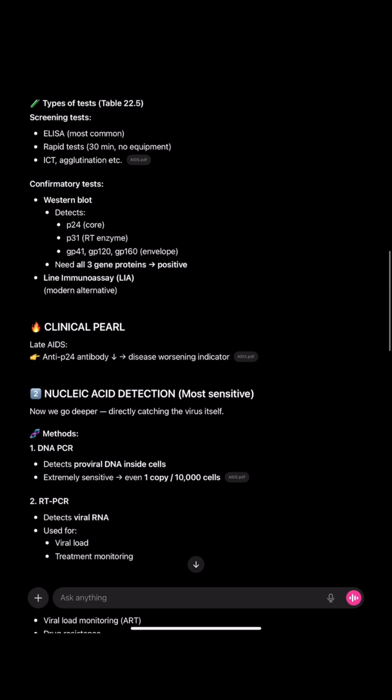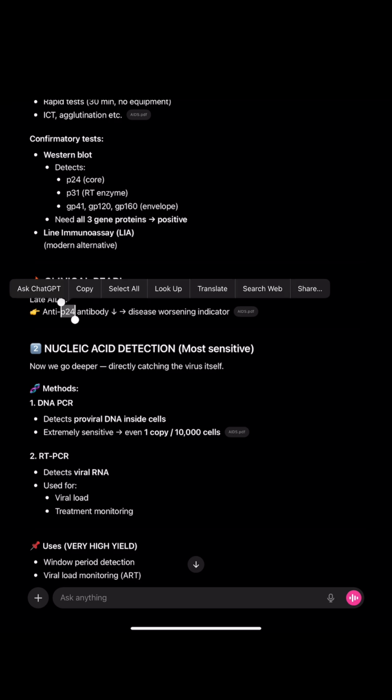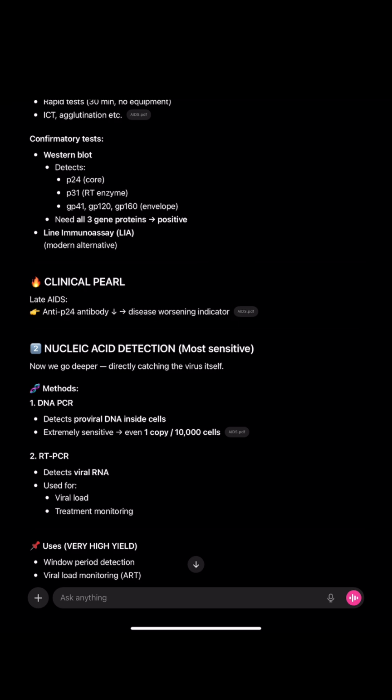Line immunoassay is the modern alternative confirmatory test. In late AIDS, anti-P24 antibody decreases, which is a disease worsening indicator.